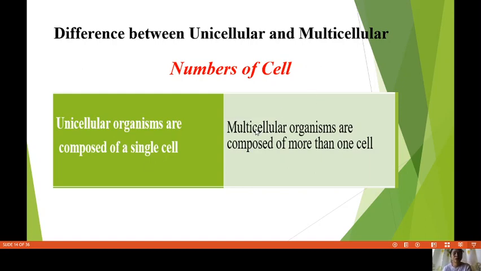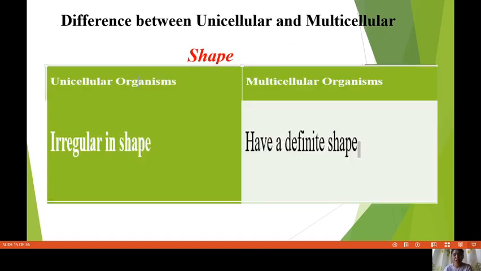The multicellular organisms are composed of more than one cell. Again, one cell, more than one cell. Multi is many cells. Okay, that's as simple as that. One cell, many cells. So that's how it is according to number of cells. Next, shape.